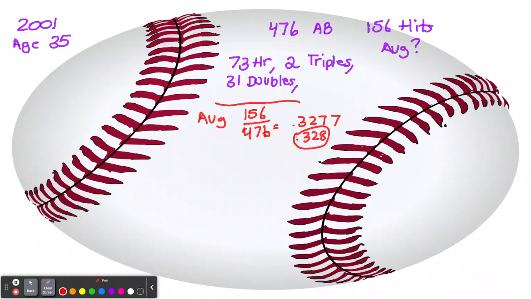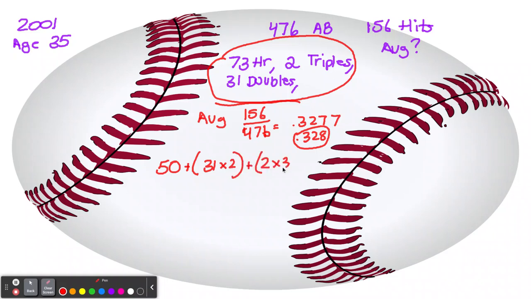So remember, each value he had, if you look at this, he had 156 hits, and these are the home runs, triples, and doubles. How many singles did he have? Well, he had 50. Just do the math on that. Plus, he had 31 doubles times 2. Plus, he had 2 triples times 3. And plus, use another color, green. I'll do it over here, why not? Plus, he had 73 home runs times 4. You have to do all that, sum it, and divide by 476. And what did you get?